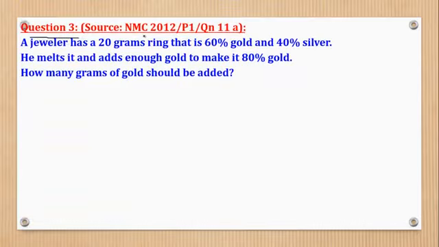Then question 3 came from the National Math Contest of 2012, paper 1, question 11A. It says, a jeweler has a 20-gram ring that is 60% gold and 40% silver. He melts it and adds enough gold to make it 80% gold. How many grams of gold should be added? So I think you remember the formula that percentage increase is equal to increase over original times 100, or increase over total times 100.